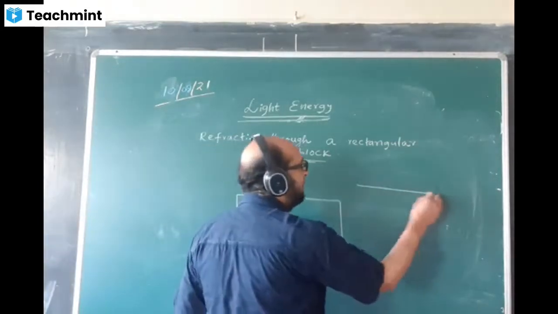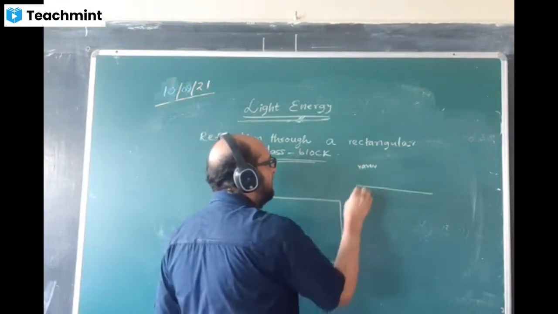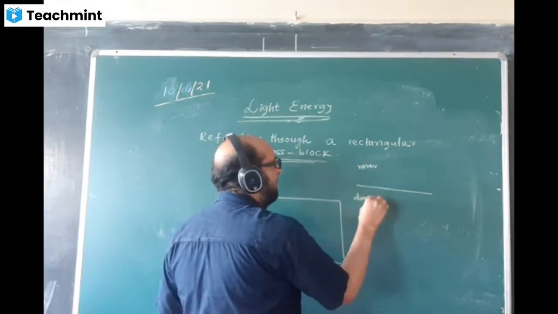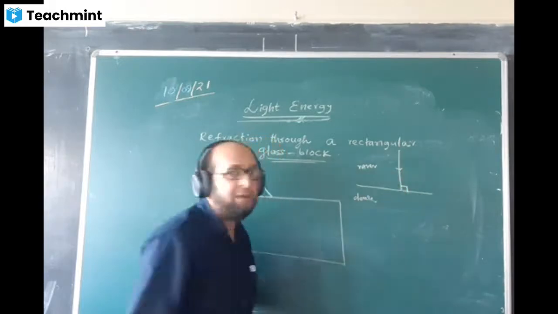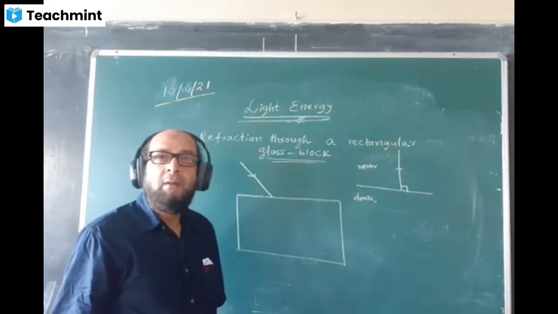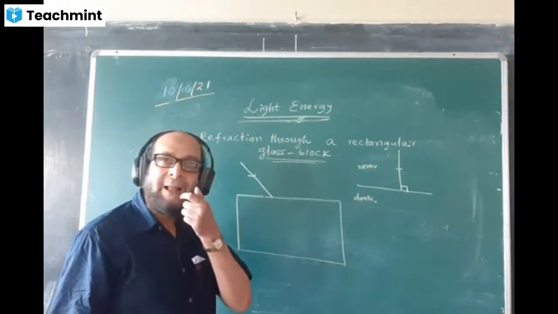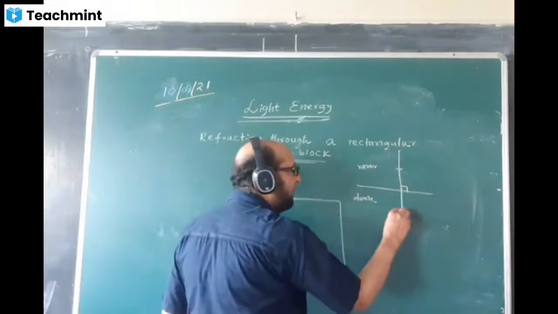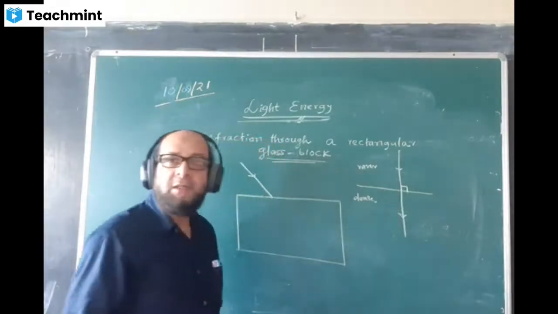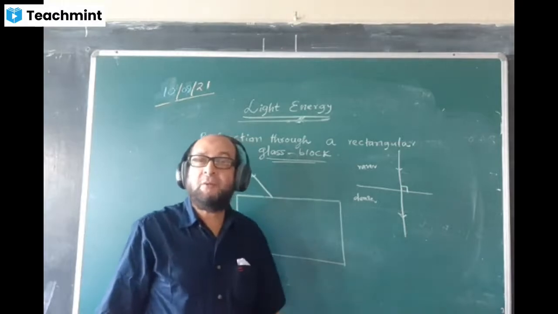Last time I showed that there is one medium, a rarer medium, can be here. This can be a denser medium. When the ray of light comes like this, making a 90-degree angle, what happens to this ray? It will go straight. This ray will go straight, no? Is there any change in the direction of the path? Or is refraction taking place over here?